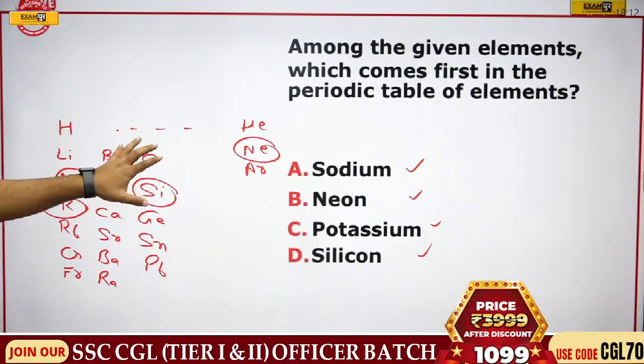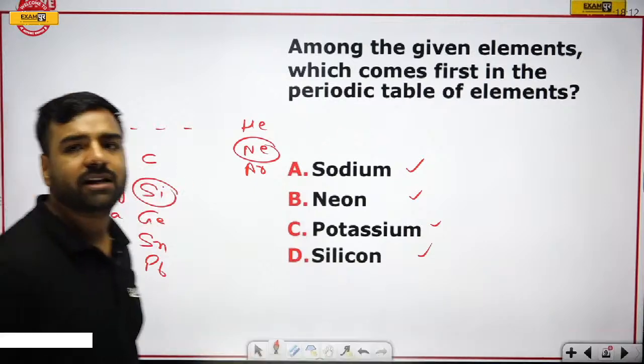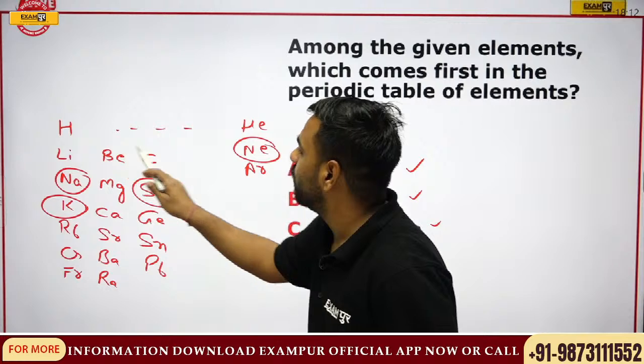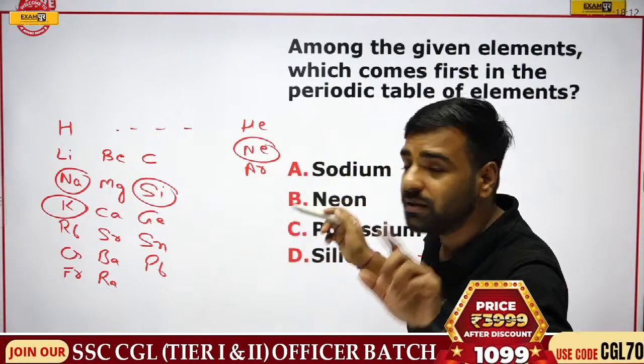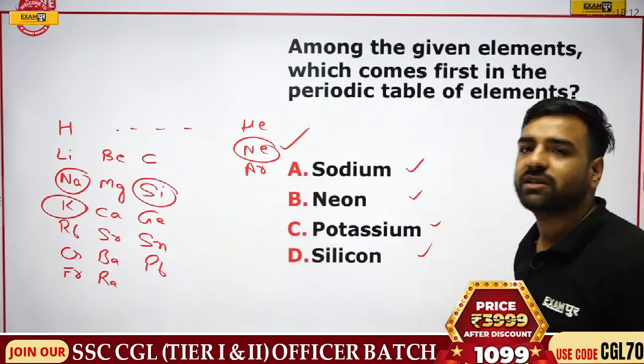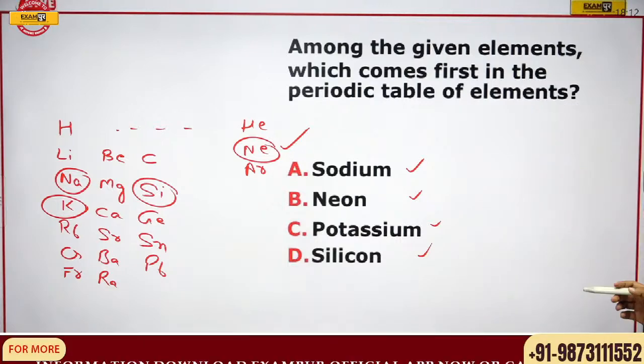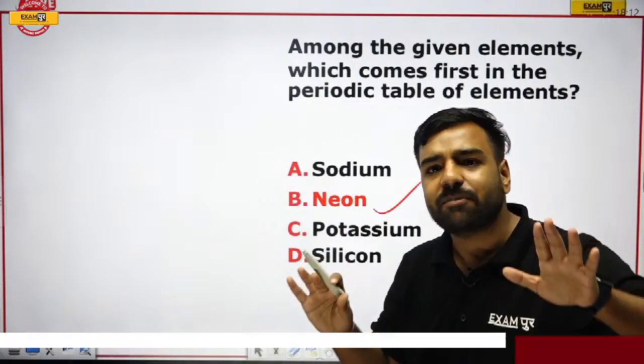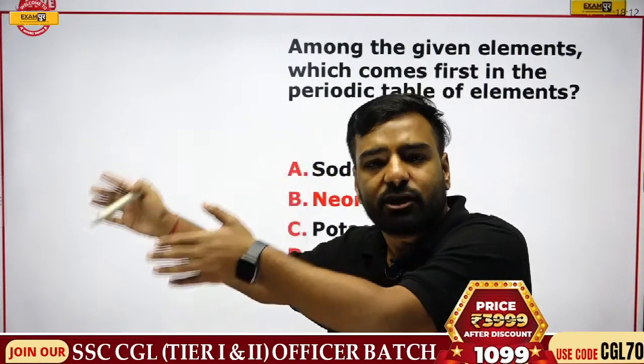Now let's try to have a look. Which is the first element that is coming? 1, 2, 3, 4, 5, 6, and if I go with the sequence order, remember here neon is coming first. Got my point? So here what is going to be the correct answer? We will have the correct answer, that is neon. Simple.